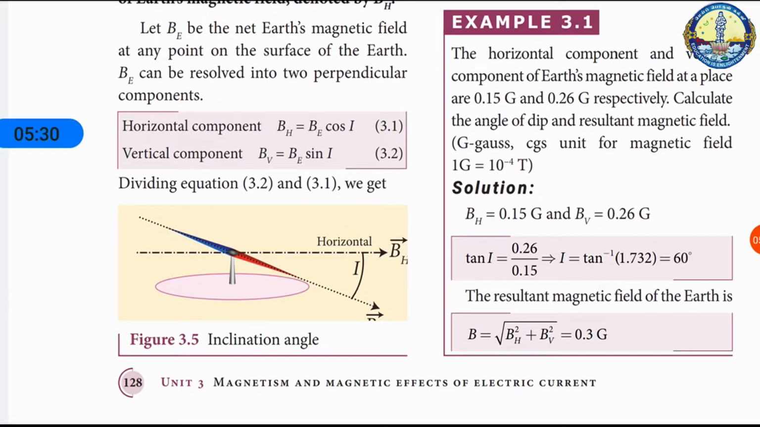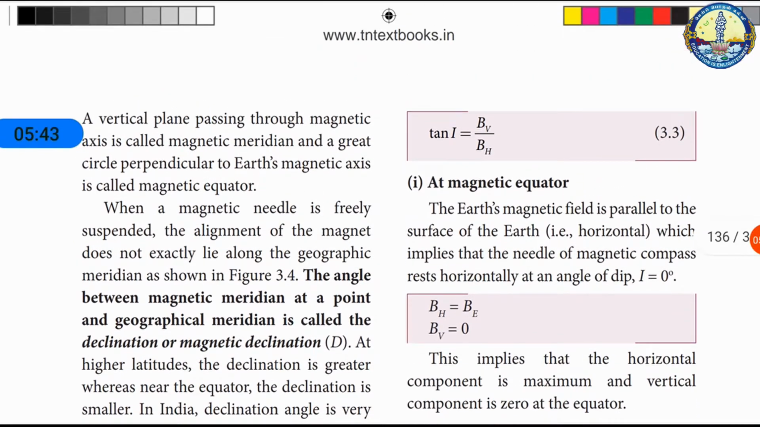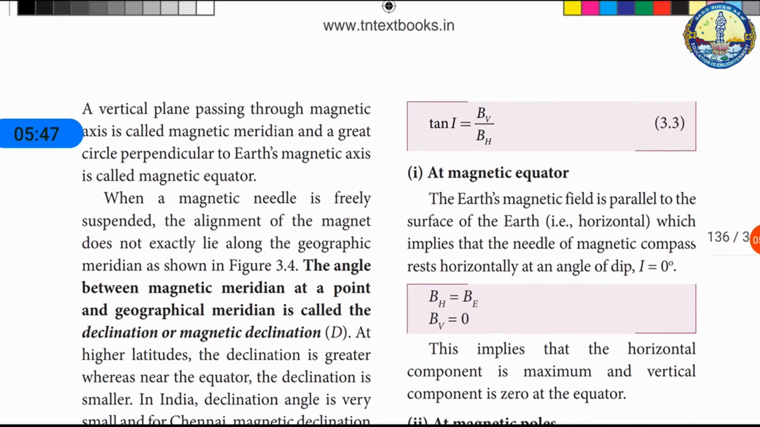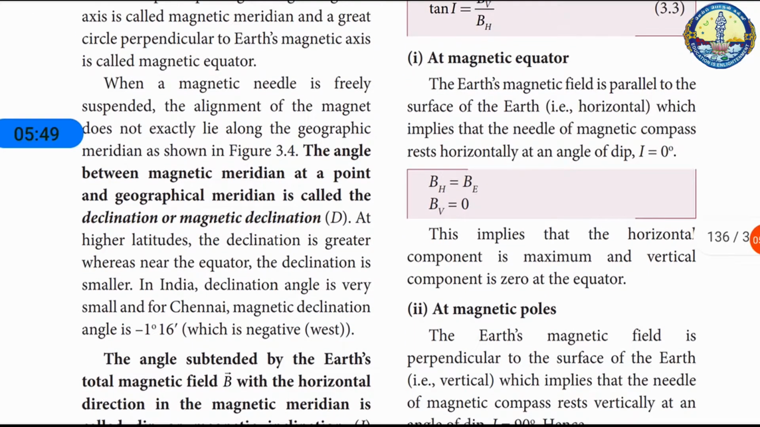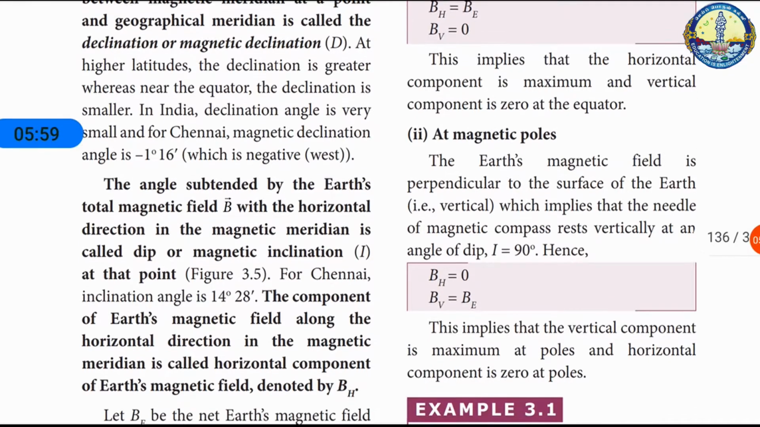So the horizontal component BH is equal to BE cos I. The vertical component BV is equal to BE sin I. By dividing these equations, you will get tan I is equal to BV by BH. At the magnetic equator, BH is equal to BE and BV is equal to 0. At the magnetic poles, BH is equal to 0 and BV is equal to BE.